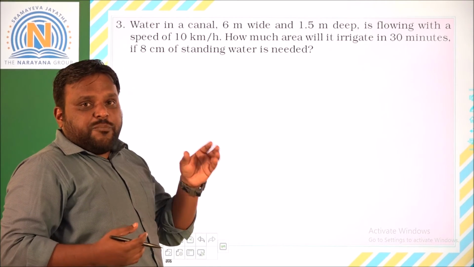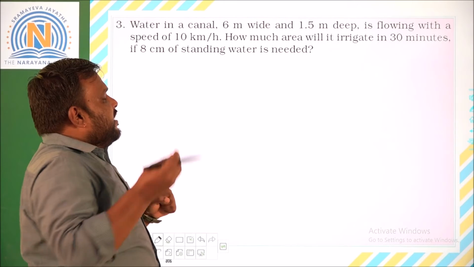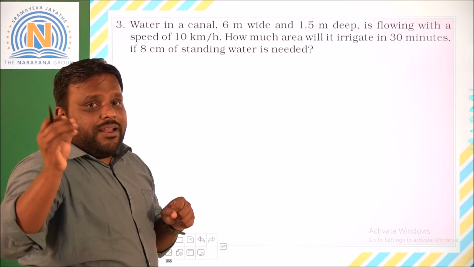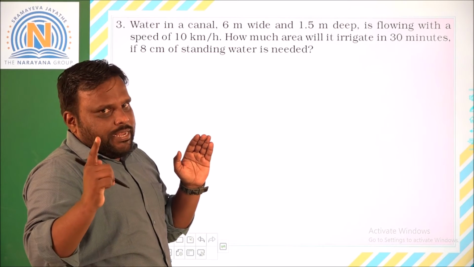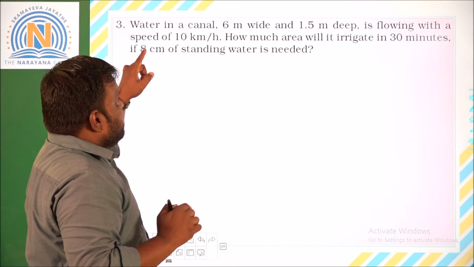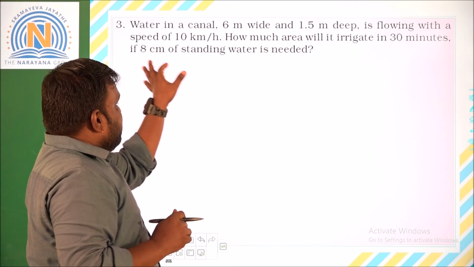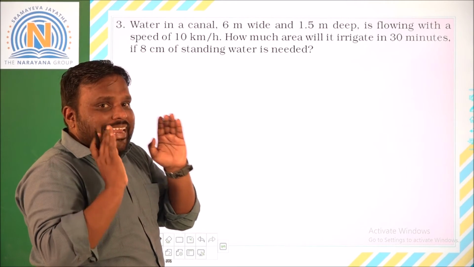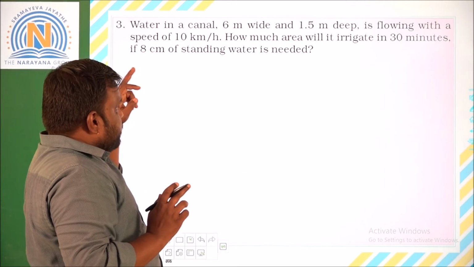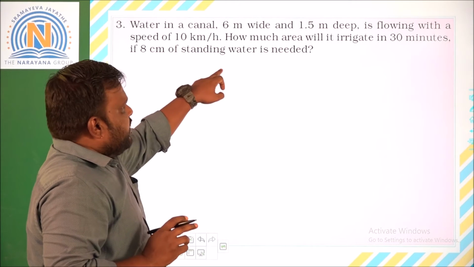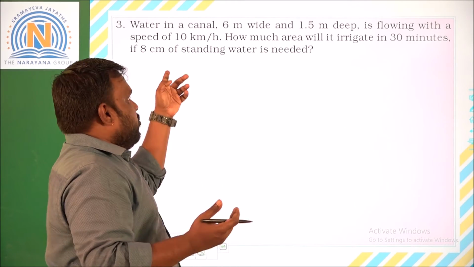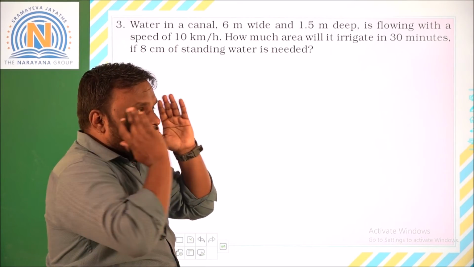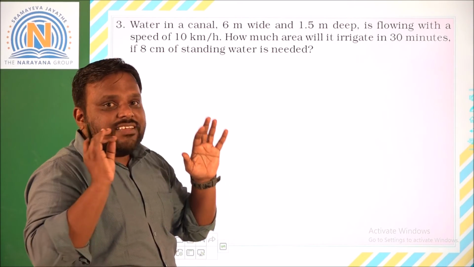So here, the water speed, what is given for us? It is given as 10 kilometers per hour. That means it is traveling 10 kilometers in 1 hour. That distance traveled will be considered with respect to the length. For 1 hour it is 10 kilometers, here we want 30 minutes. For 30 minutes it will be 5 kilometers. So 5 kilometers, the traveling part, will be considered as length.